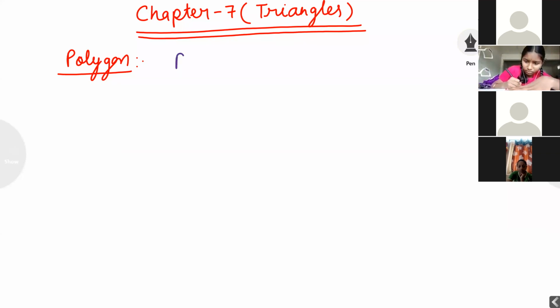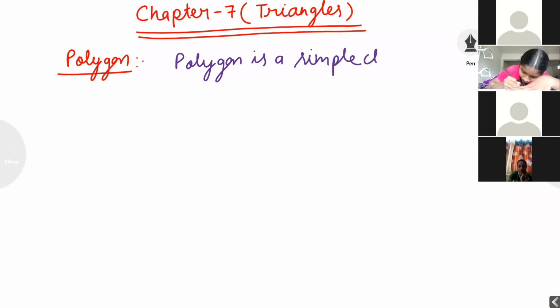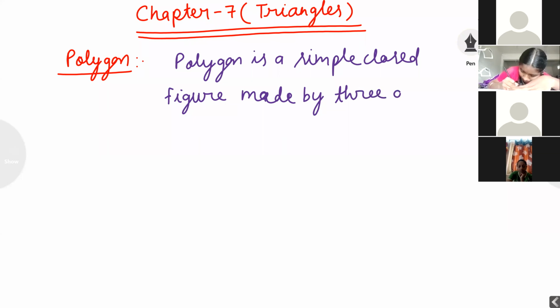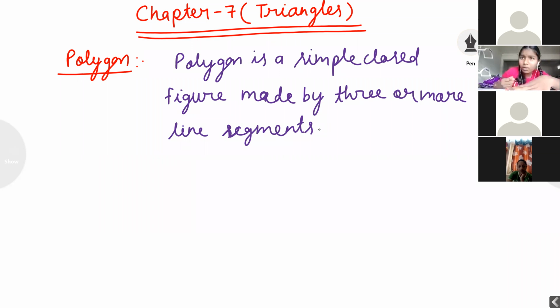Polygon is a simple closed figure made by three or more line segments.